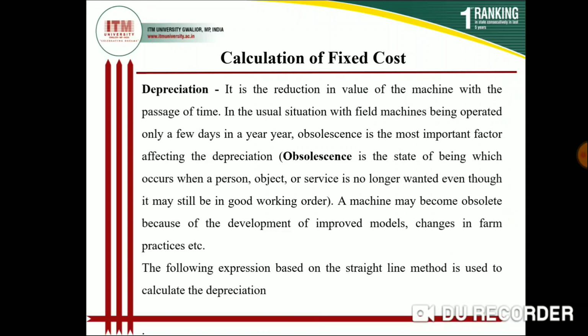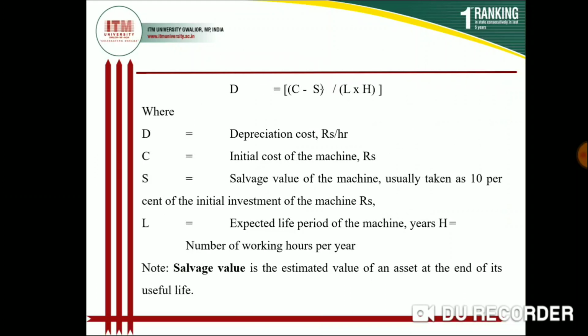So how do we calculate the depreciation cost of any machine? That is calculated by a formula: D is equal to (C minus S) divided by (L into H). D is the depreciation cost per hour, that is, the depreciation cost of the tractor after operating 1 hour. C is the initial cost of the machine.